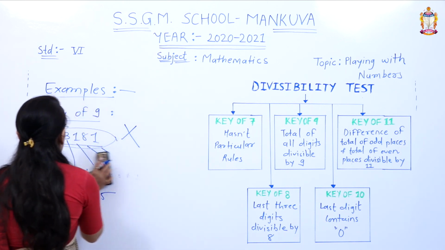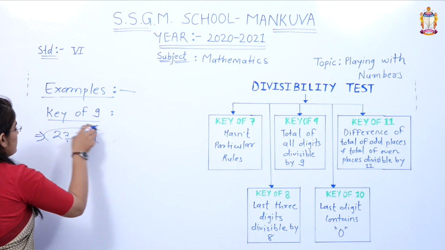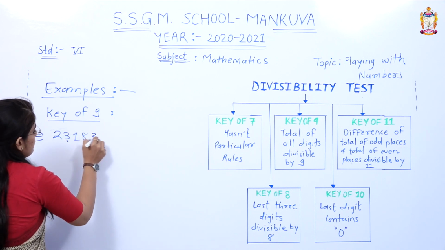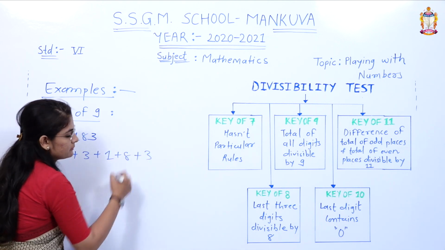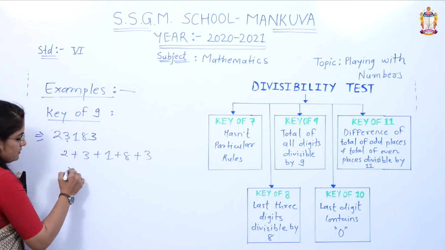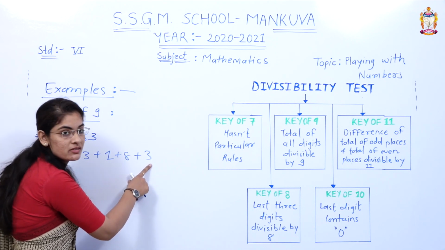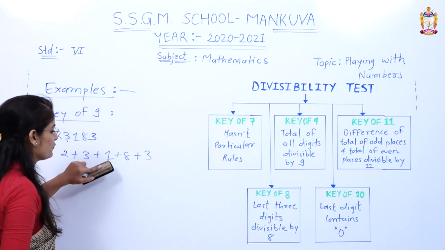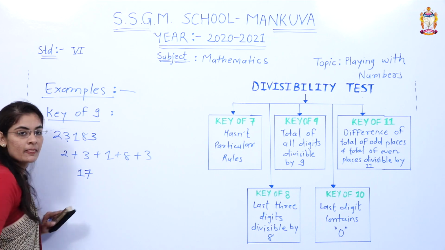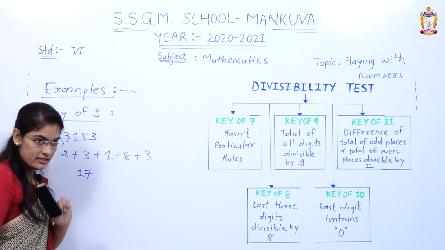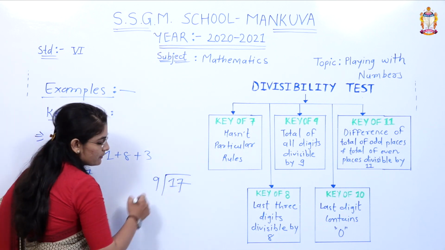Now suppose we are taking this example, with 3 at the end, right? 2 plus 3 plus 1 plus 8 plus 3, okay? 2 plus 3 is 5, 5 plus 1 is 6, 6 plus 8 is 14, and 14 plus 3 is equal to 17. Is 17 divisible by 9? Let us check. 17 divided by 9.